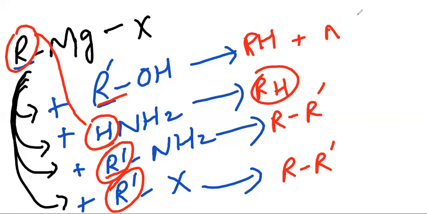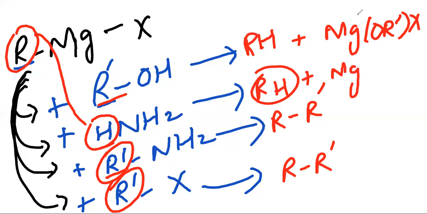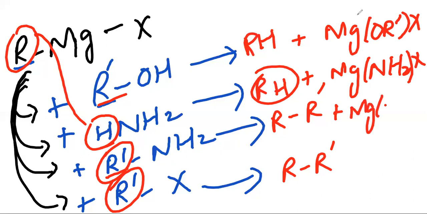Plus Mg OR dash X plus Mg NH2 X. Mg and any halogen will be separate, and in between there is a bracket, and in the bracket you will be using any of the reactions given here.